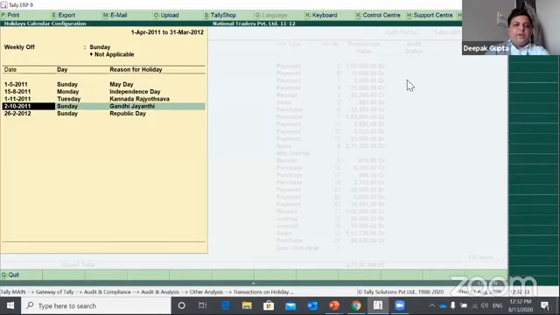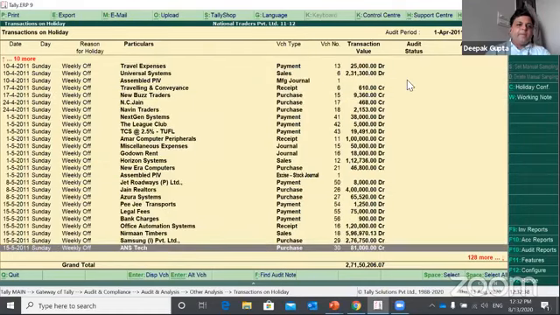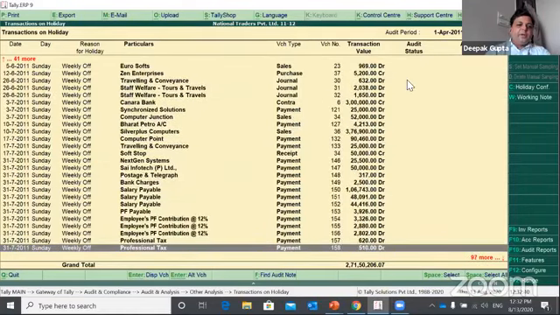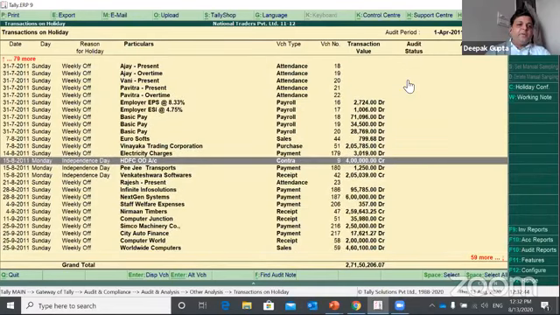So you can configure your holidays, and you can identify the list as per this calendar configuration. When you look at this particular list, you would be able to identify that there are 2 transactions on 15th of August, and one is a contra, that is to bank, which should not be there, right? So you can identify this kind of exception quickly, and it helps you to do the audit in the right way.